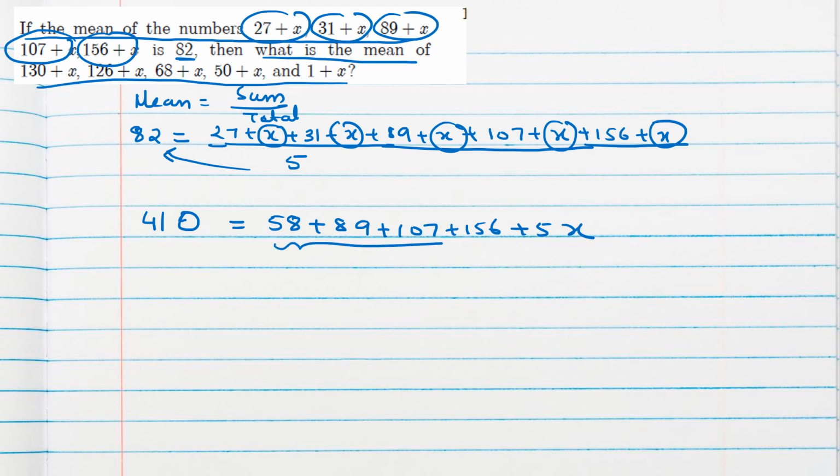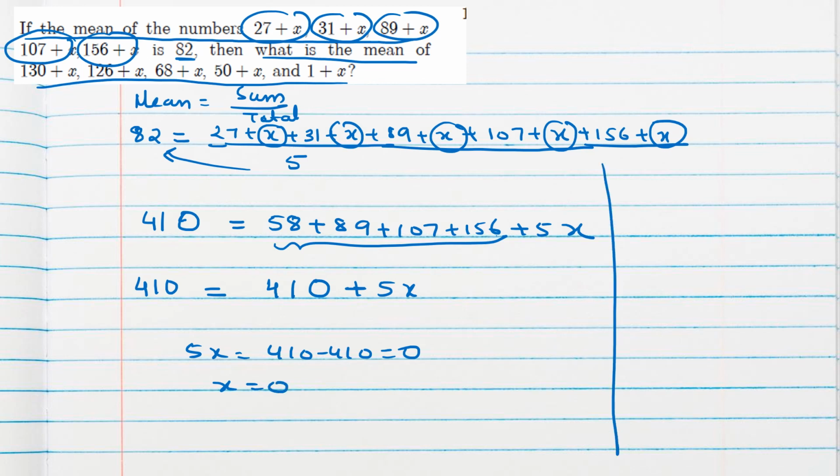Now we can add these numbers and we can shift to the other side. So if we add, we'll get 410. So 5x is equal to 410 minus 410, which is 0 only, so x will be 0.